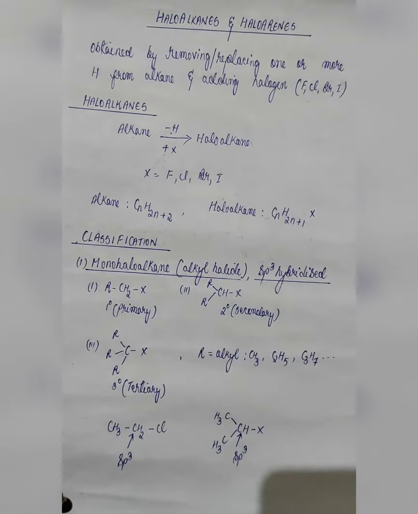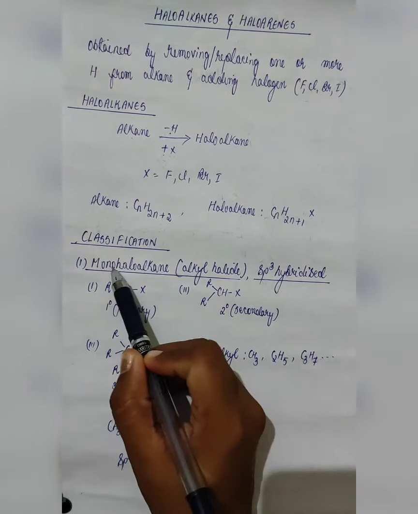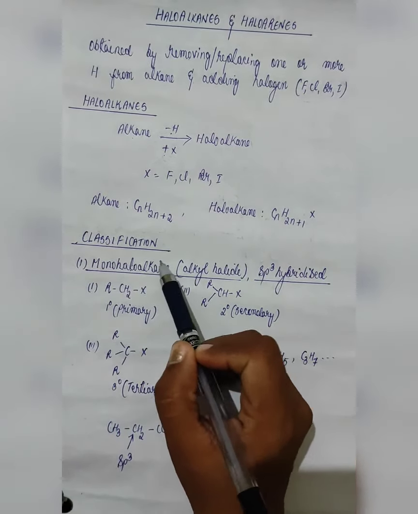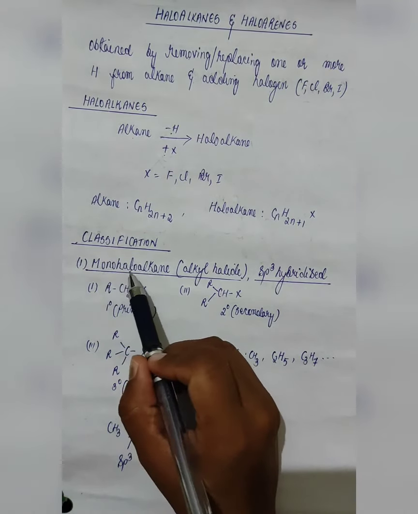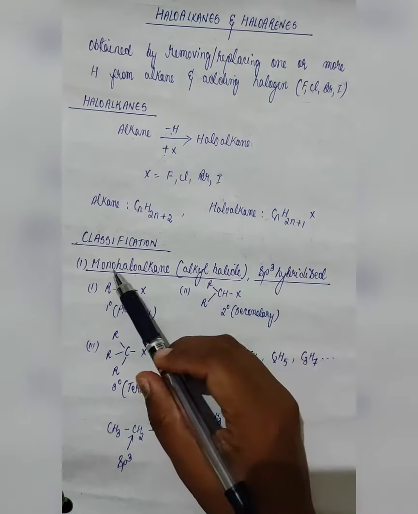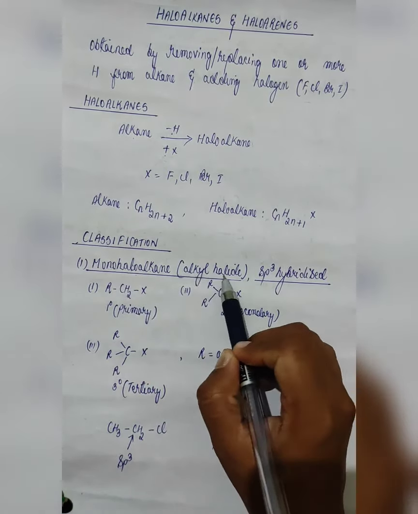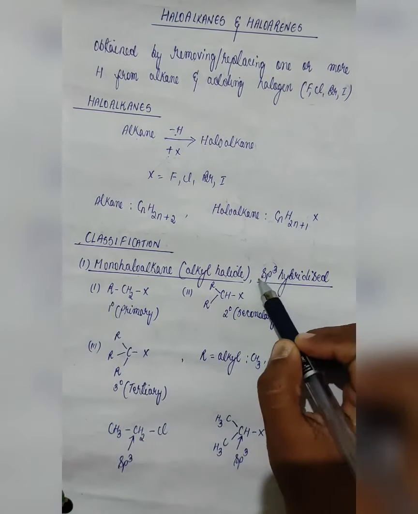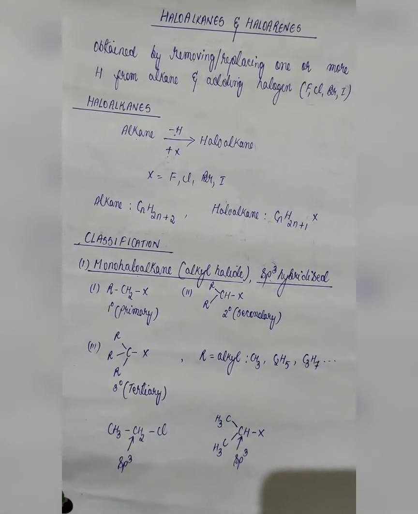Now let us see the classification of haloalkanes. The first one, that is monohaloalkane. Mono means one, halo means halogen, and alkane. That means this monohaloalkane is going to consist of only one halogen. Monohaloalkane is also known as your alkyl halide. Now here, this will be sp3 hybridized. I will explain how it is sp3 hybridized.